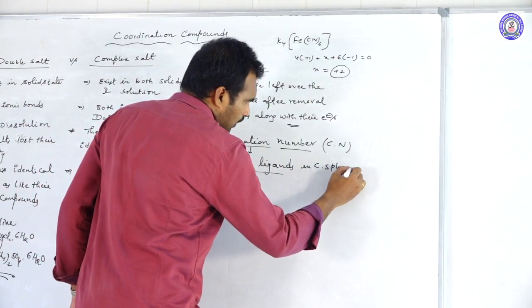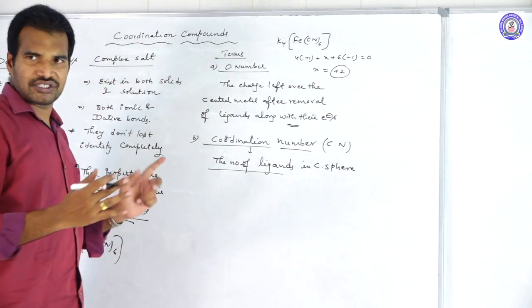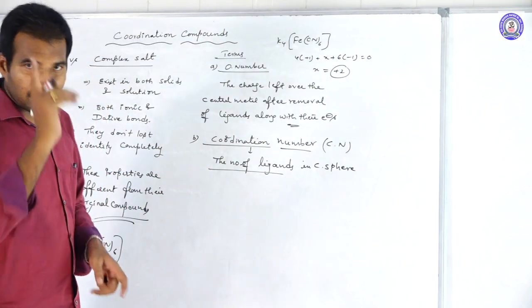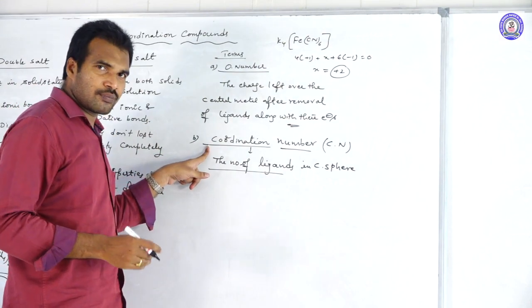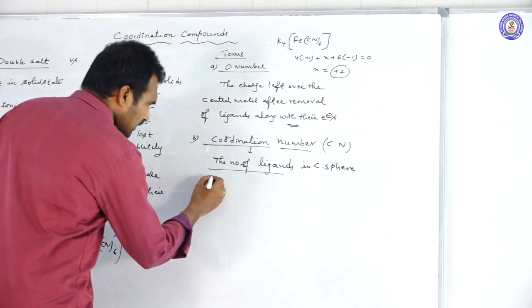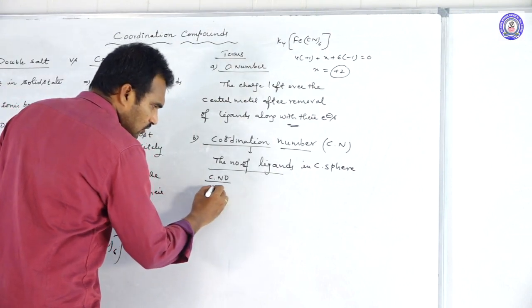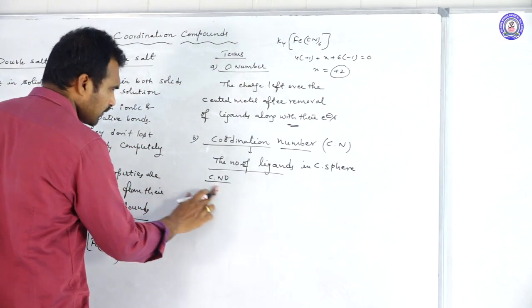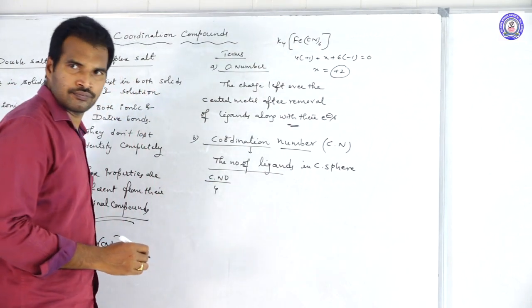What is a coordination sphere? I will tell you later. So first, just remember coordination number. What is the advantage, application, or use of coordination number? By using this coordination number, you can determine the geometry of the complexes. How? If the coordination number is 2, it is generally not common.